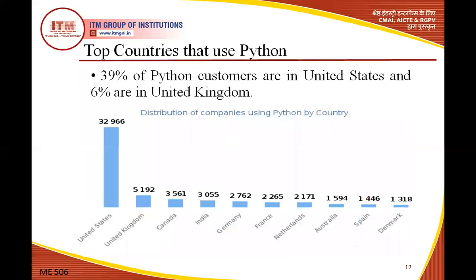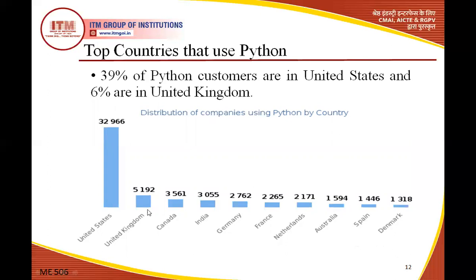Top countries that use Python. This is the country-wise data. Overall, 39% of Python customers are in the United States, so most United States companies actually use Python, and 6% are in the United Kingdom.